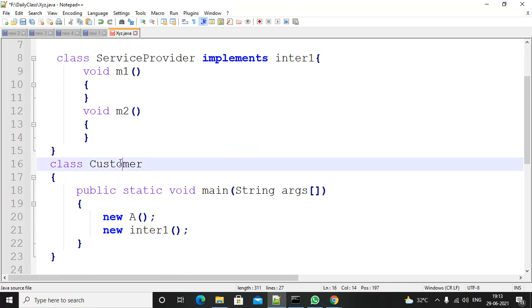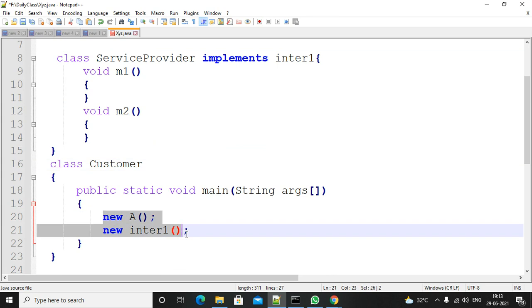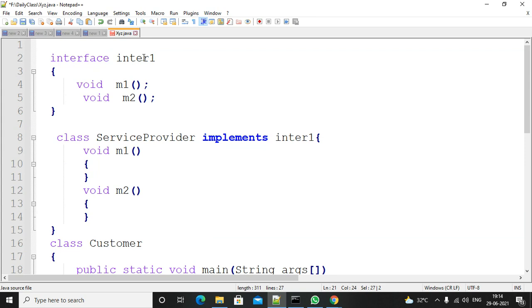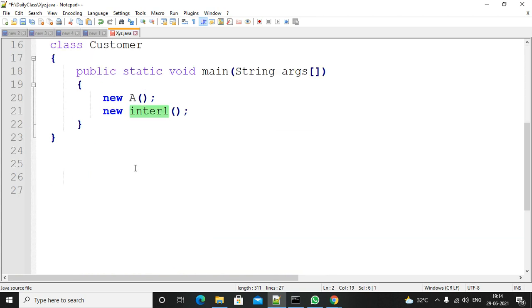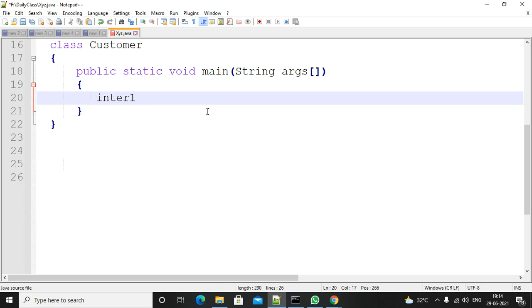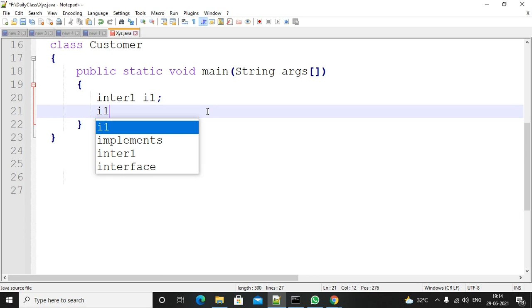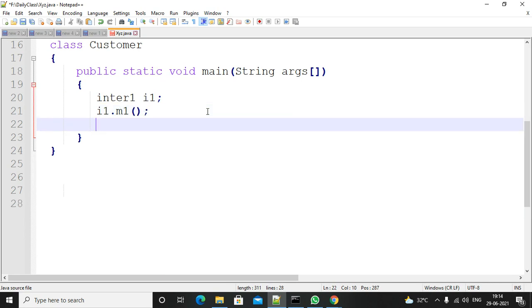Inside the main method, I will create an interface reference variable I1. Using this I1, I need to call the M1 method and the M2 method.